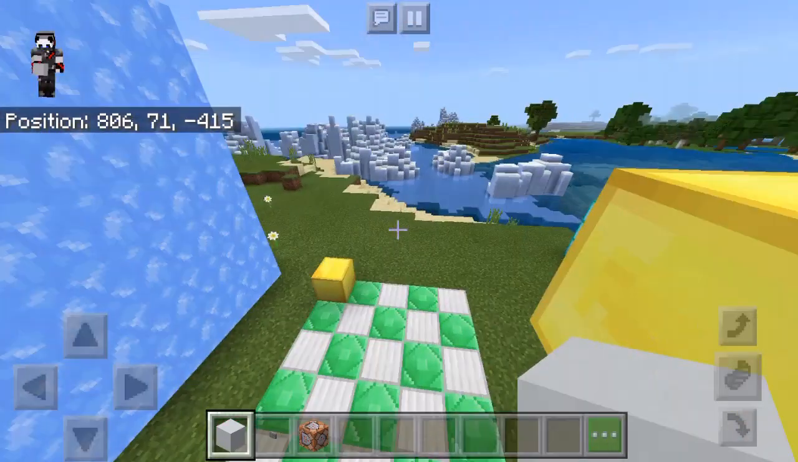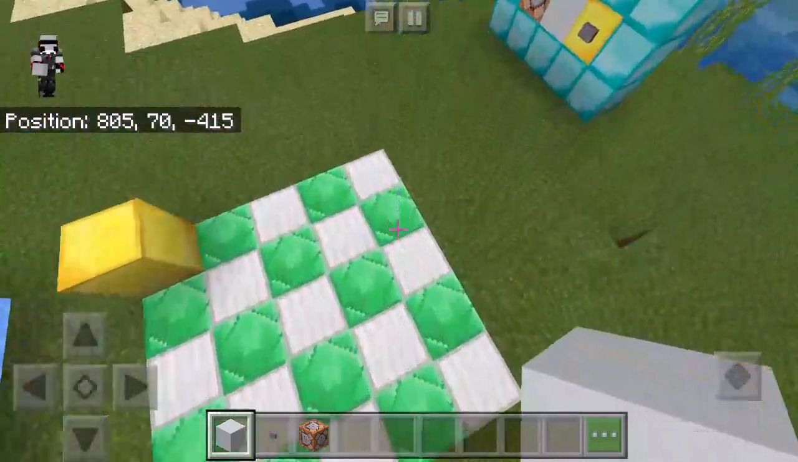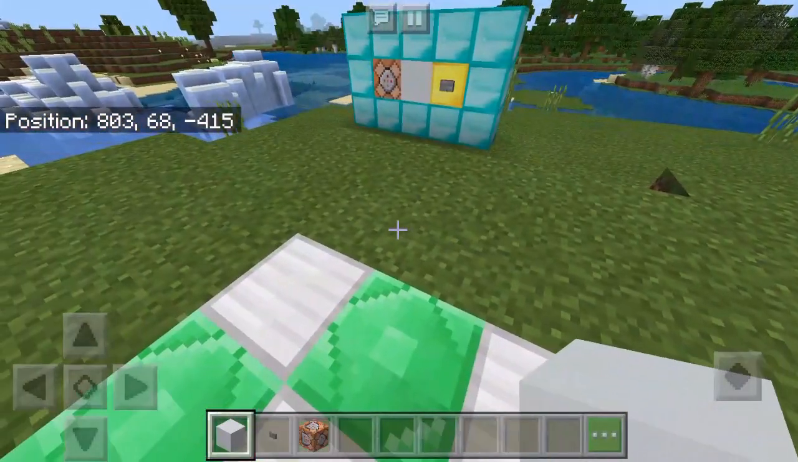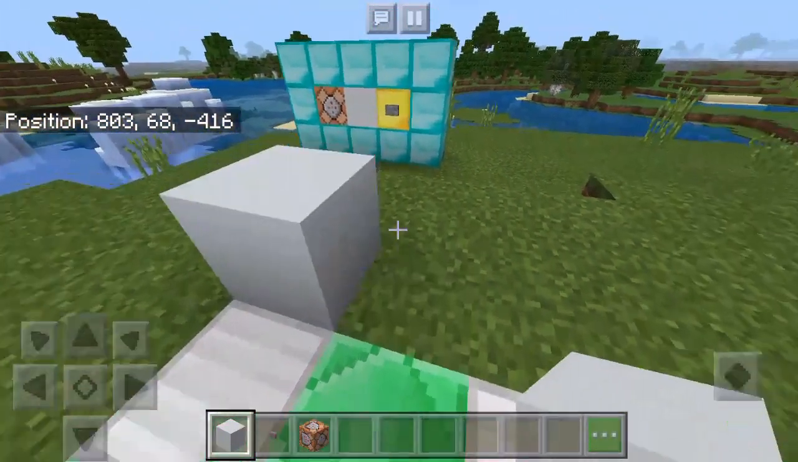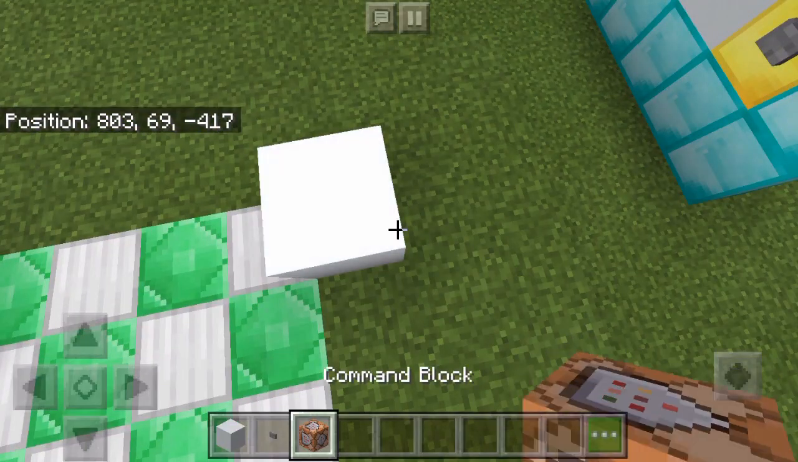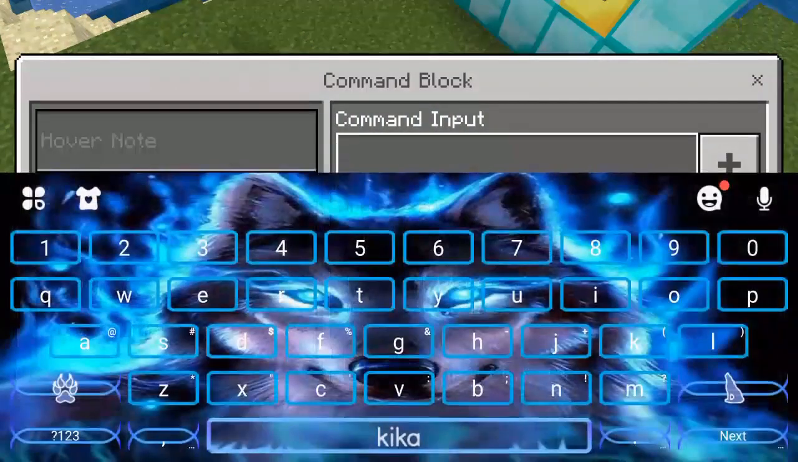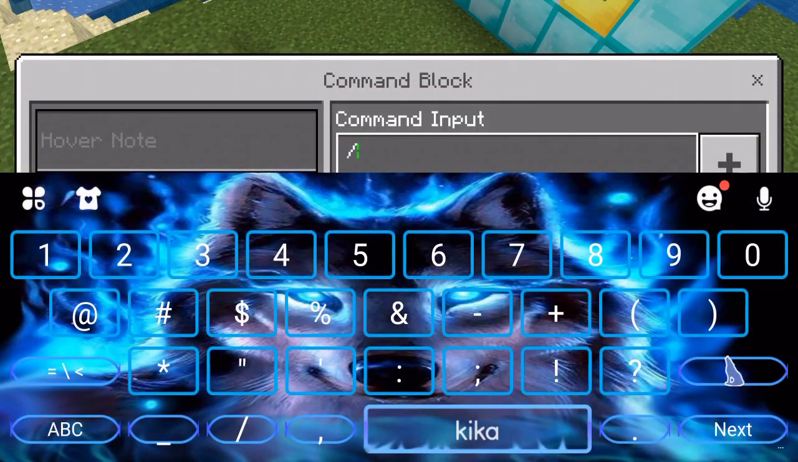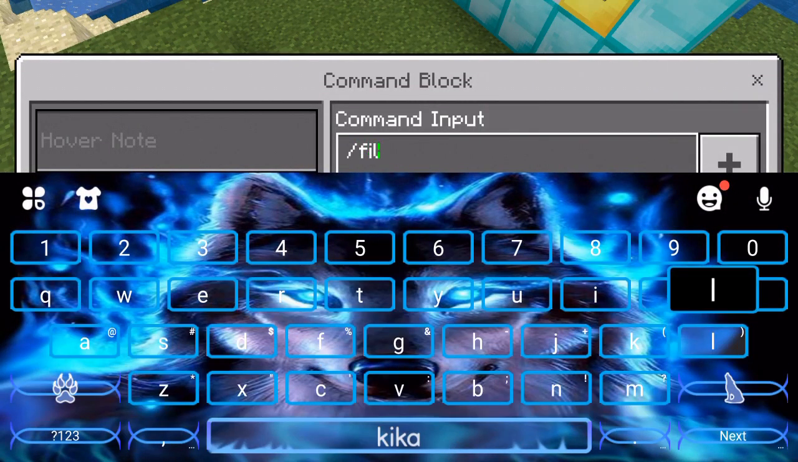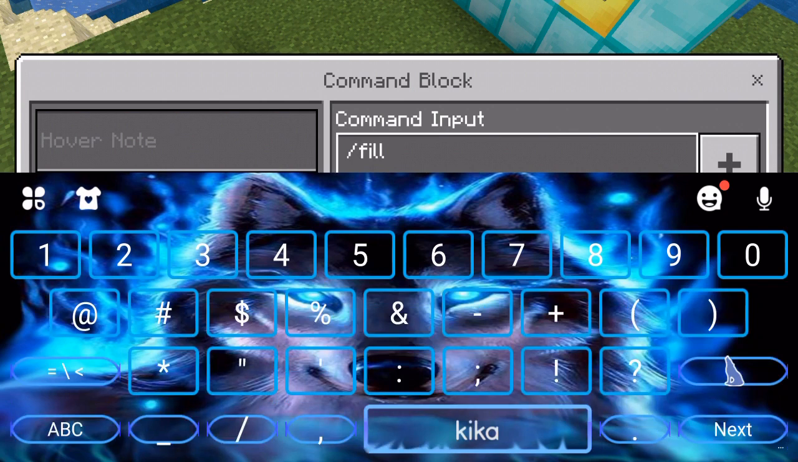Now you're gonna find where you want to place it. So say if you wanted it to be over here, you just place your command block over here, and we're gonna put in the command /fill, and then you're gonna put in your coordinates, which is where those two golden blocks were for me.